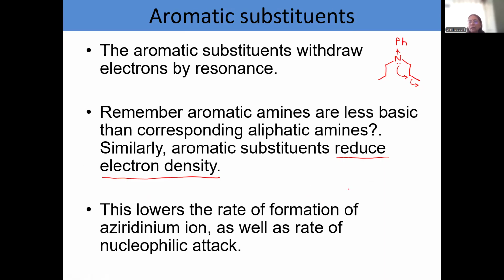I repeat, rate of formation of aziridinium ion and the rate of nucleophilic attack by N7 of guanine, both are reduced very significantly.